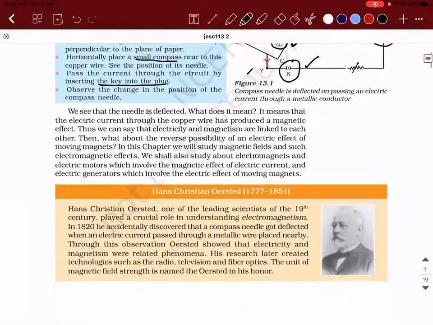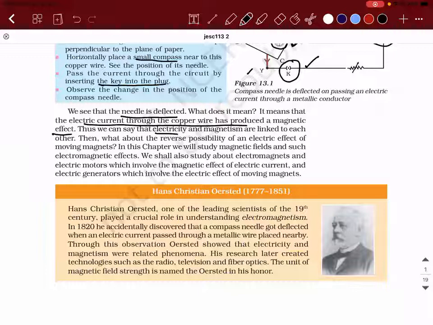We see that the needle will be deflected. What does it mean? It means that the electric current through the copper wire has produced a magnetic effect, because the needle will respond only to magnetism, not to electric current. Then we can come to an important conclusion: electricity and magnetism are interrelated. You're able to understand this statement? So here, which one is generating the other? Is electricity generating magnetism or magnetism generating electricity? Electricity is generating magnetism. Yes, that is the meaning of magnetic effects of electric current.